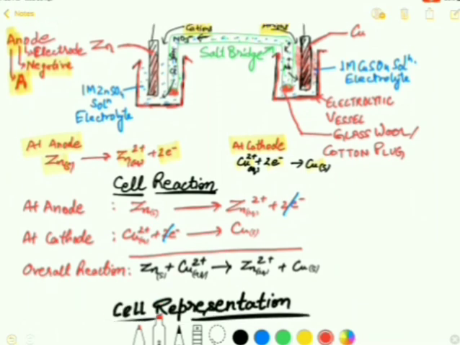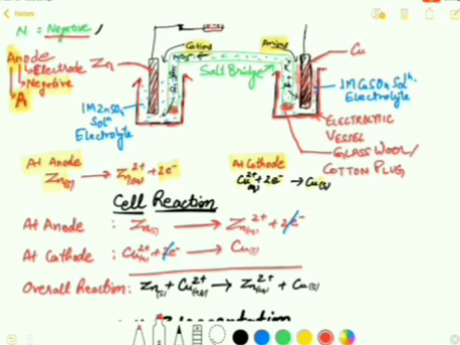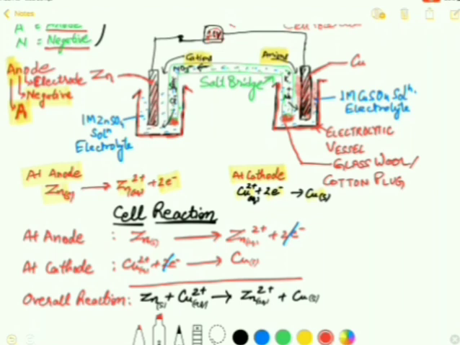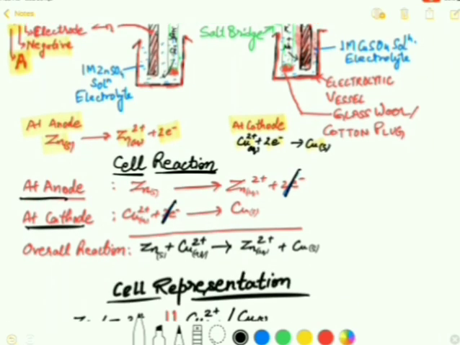Now the next topic is how to find the cell reaction. In order to find the cell reaction, we have to write the electrode reaction taking place at the respective electrode. For example, here at the anode, zinc metal gets oxidized into zinc 2 positive ion with the release of electrons. At the cathode, copper 2 positive ions gain the 2 electrons and form solid copper. The electrons get cancelled out, and in the overall reaction we get this reaction, as you can see.